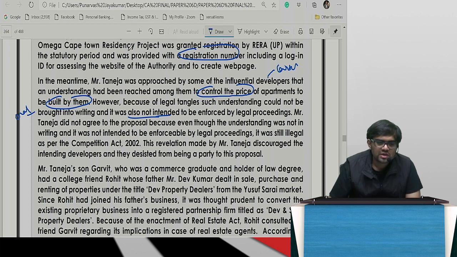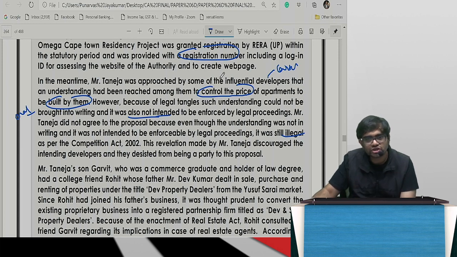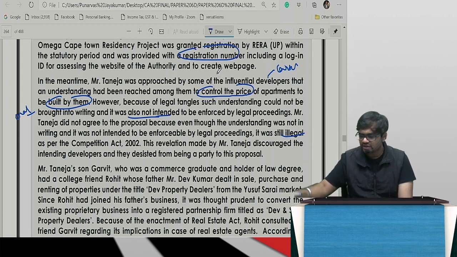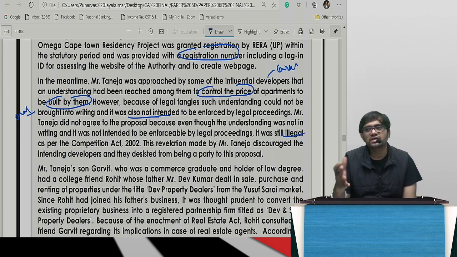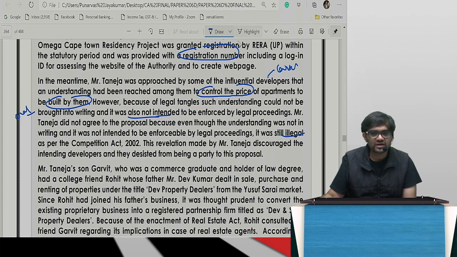Mr. Taneja did not agree to the proposal because even though the understanding was not in writing, it was still illegal as per competition law. Yes, of course. This revelation made by Taneja discouraged the intent. They desisted from being party. They said, okay, this fellow started telling, sir, this is against Section 2 of the Competition Act, and all that. I think he did CA, or was trying to do CA, or his son was doing CA or something. So he started putting in all these dialogues. Other developers were like, let's not go with him. This fellow is one mental fellow. Tomorrow he will tell everything to the police if they get caught, and all that.